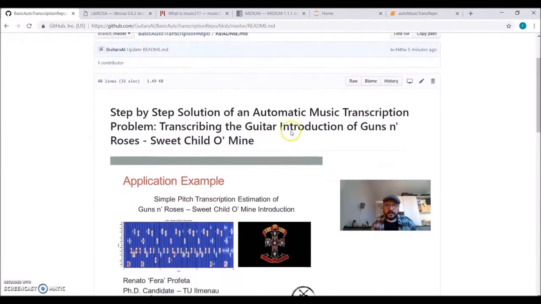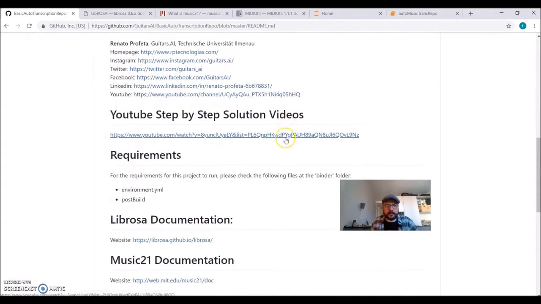Let's get started. If you are running locally, try to install all the requirements. I also recommend you use MuseScore. If you're running remotely, I could not manage to configure MuseScore on the remote server, so I will run it here on my local machine. But MuseScore is a very good tool for writing music scores and to play MIDI, and we will get there.